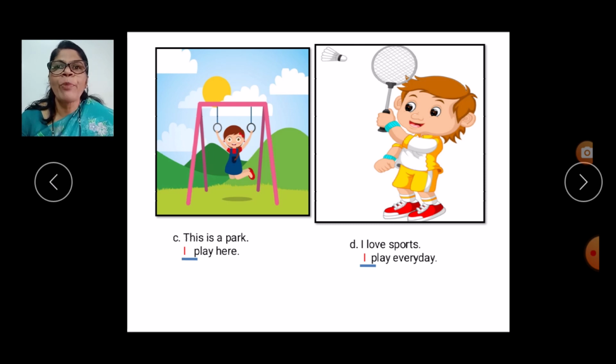Next one. This boy, you see, nicely playing in the park. He said, this is a park. I play here. This boy is saying, I love sports and I play every day. This is a park. I play here. I love sports. I play every day.